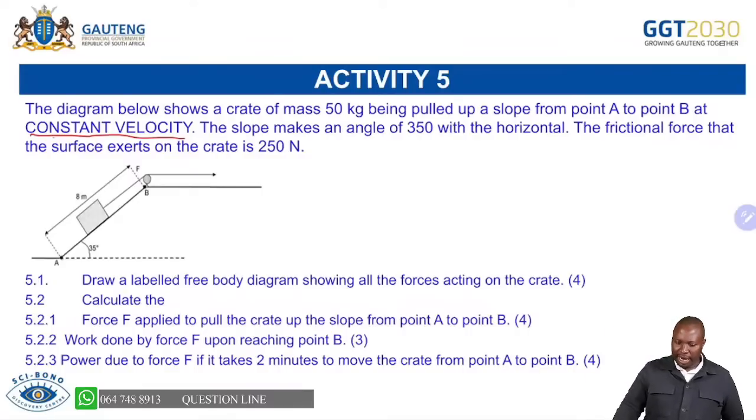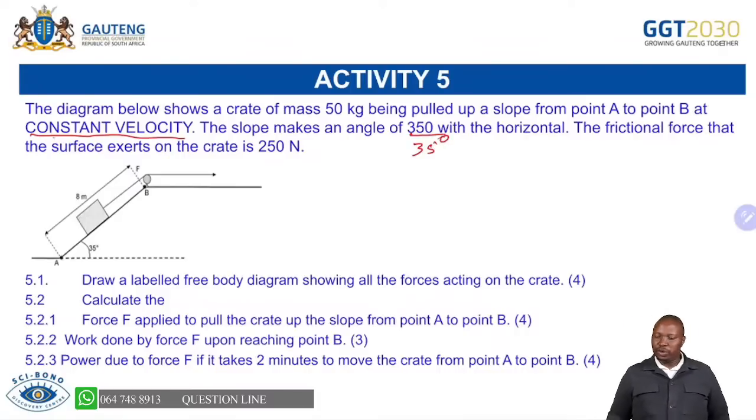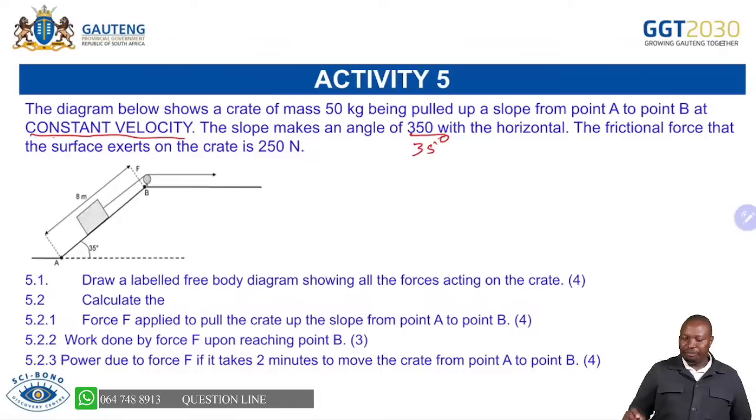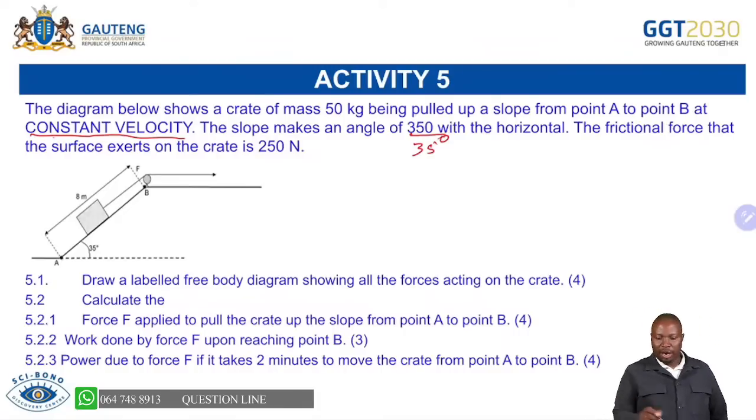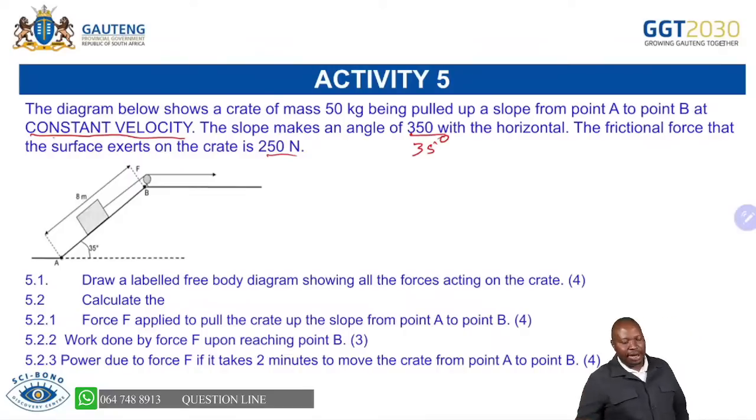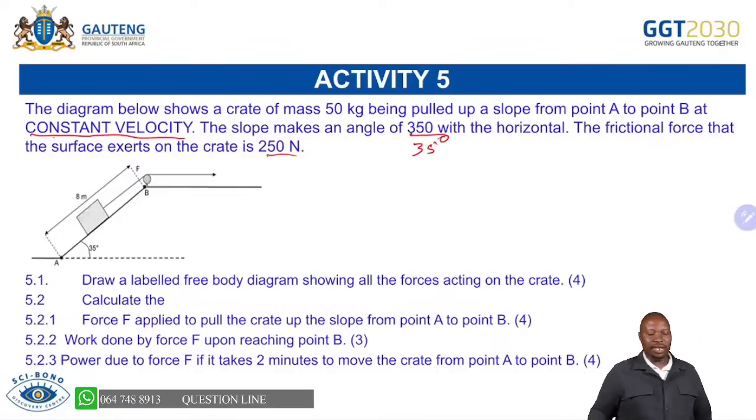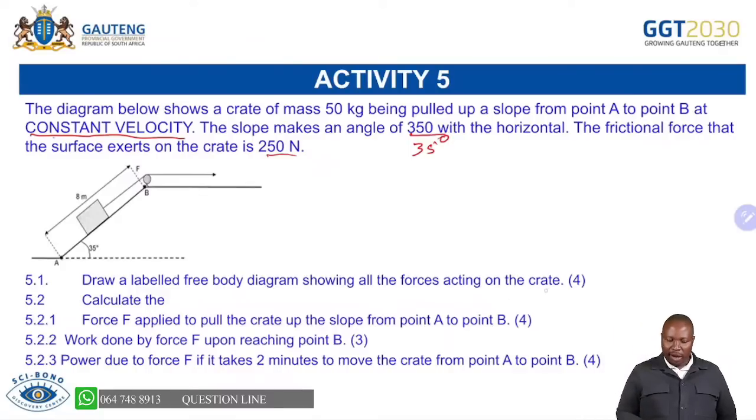35 degrees with the horizontal. The frictional force that the surface exerts on the crate is 250 newtons. So already you know that. The first question, again: draw a labelled free body diagram. That's when you collect your marks, for all the forces acting on the crate.